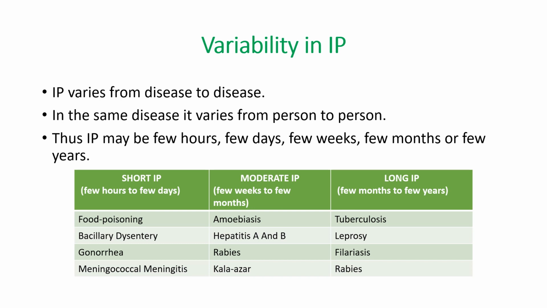Because of these reasons, incubation period may vary from a few hours to a few years, and in this table I have given examples of various diseases having a short IP, a moderate IP or a long IP. So you can just go through the names.